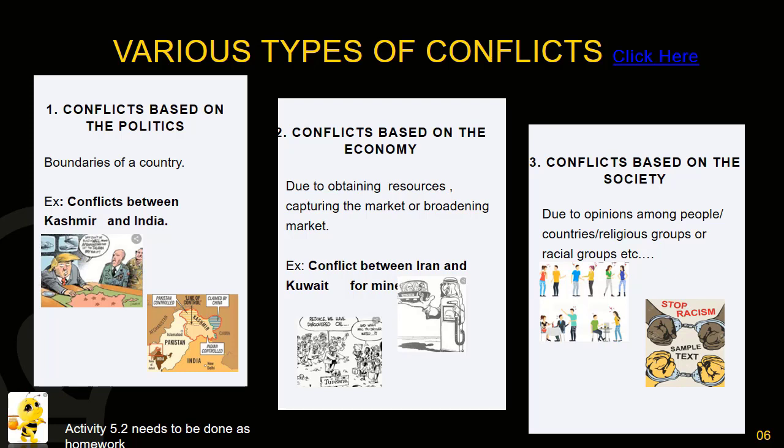At the same time, in South Africa we get the term called apartheid. That means black people are controlled by white people. They do not want the black people to come up, so they try to control them and rule them. These are the main types of conflicts that occur in the world right now. Okay children, so let's get on to the next slide.